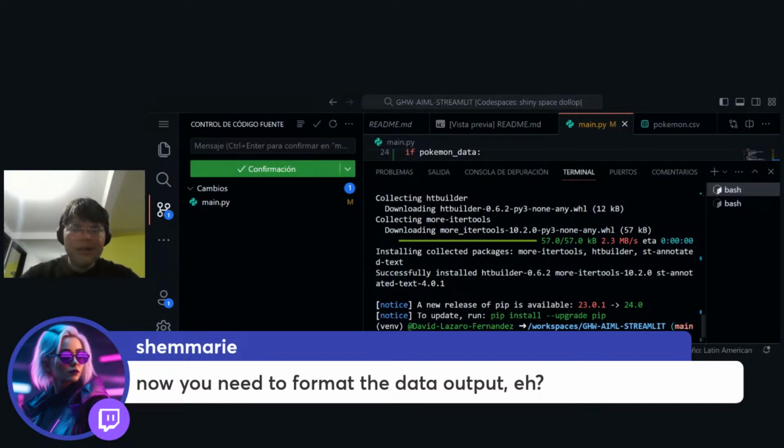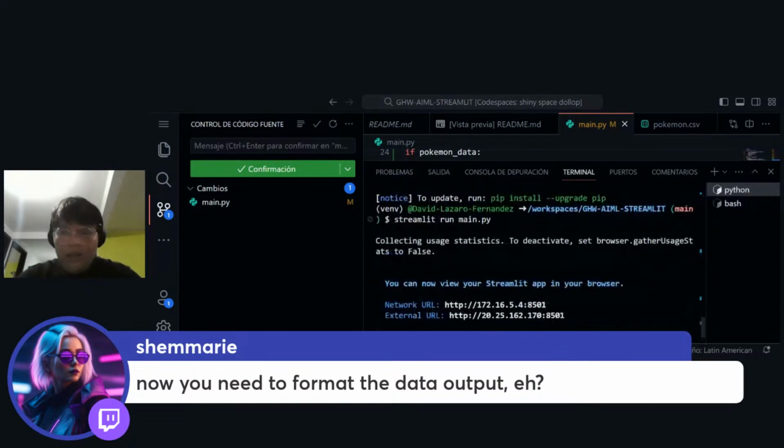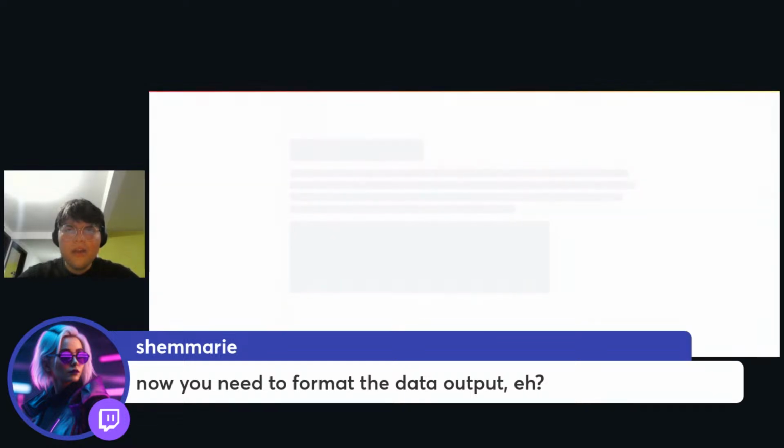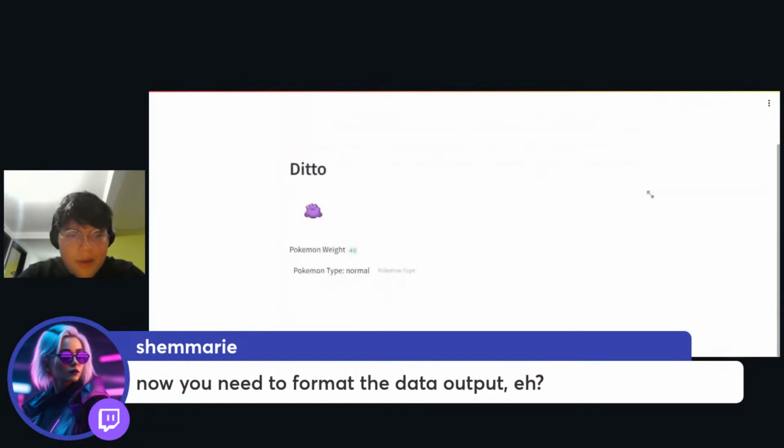So let's try to run our Streamlit application again, and it looks like everything is good. So let's see if it's working now. And please let me know. Yeah, let's go. It is a normal type of Pokemon type, right? But I want to give a kind of color to this, right?